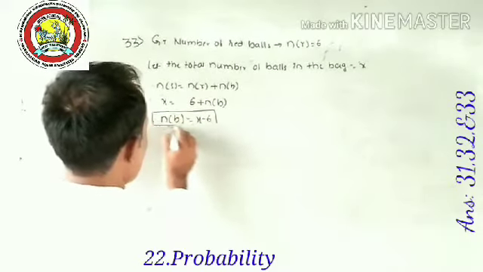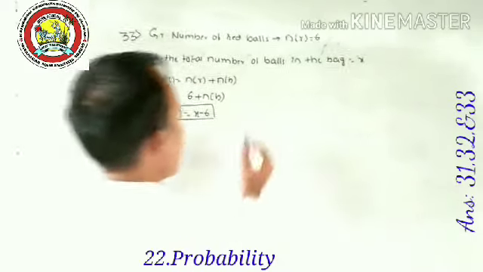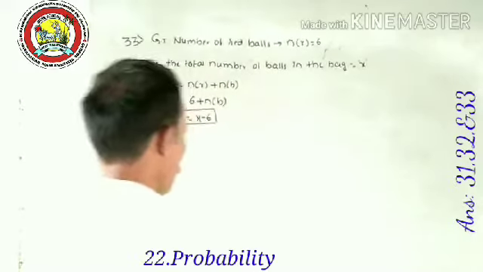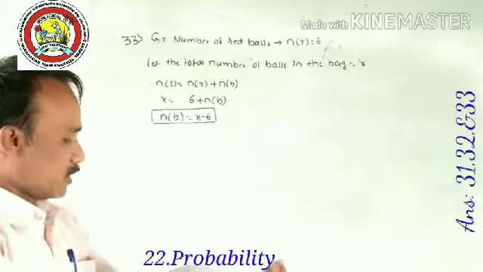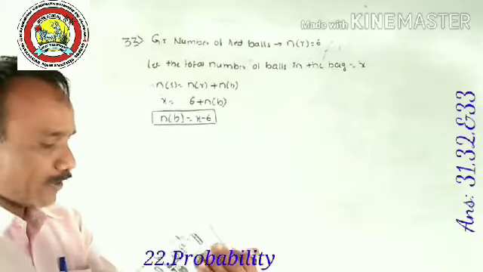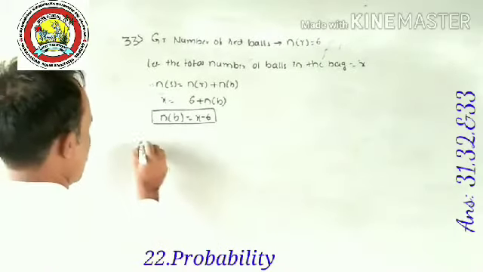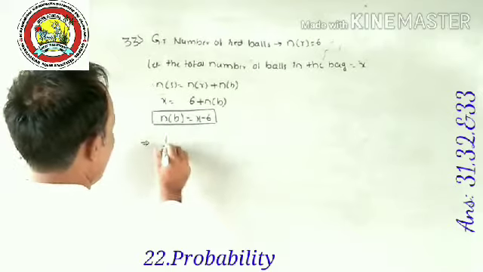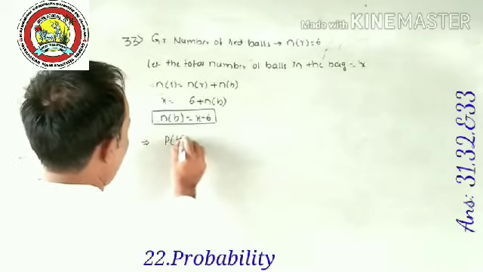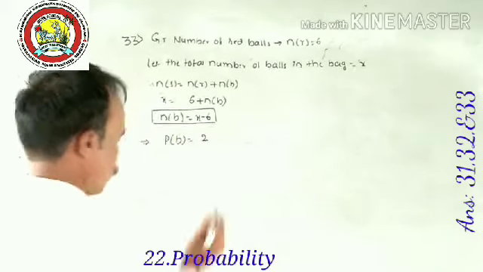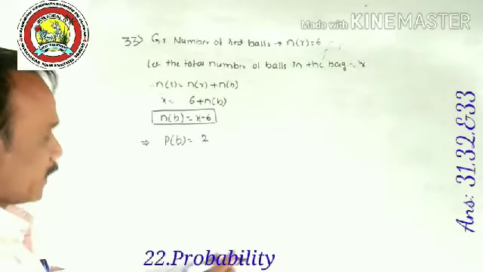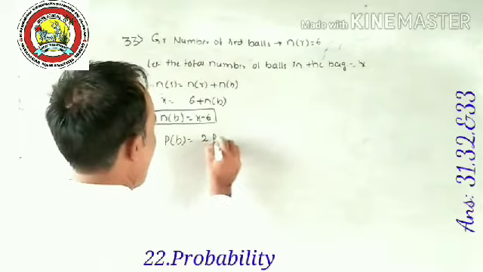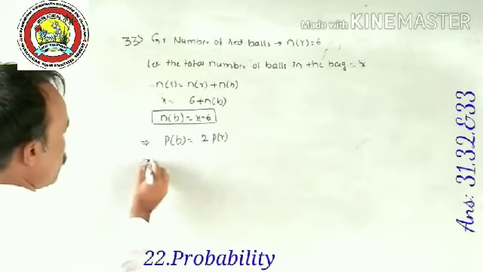This is very important. Next, according to the given, what is given? The probability of drawing a blue ball is twice the probability of drawing a red ball, that is P of R. Again, what is the meaning of this?